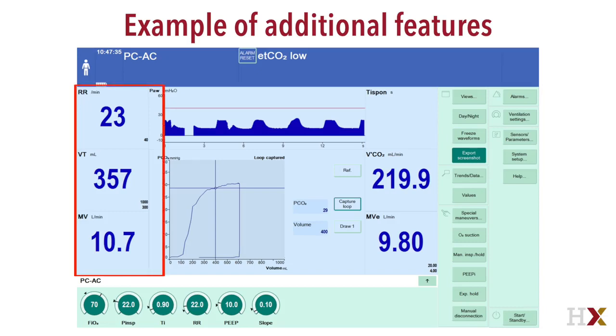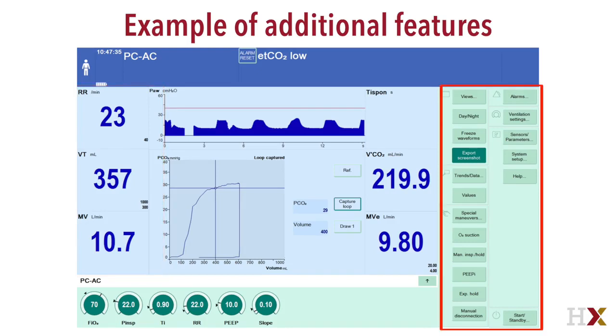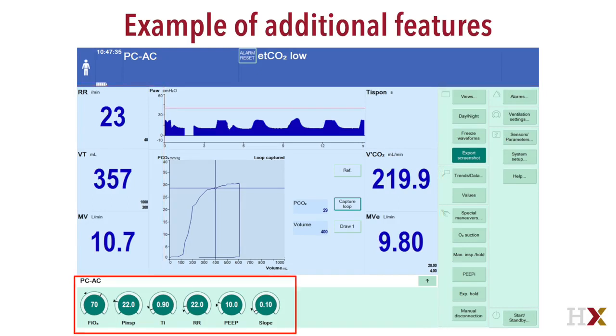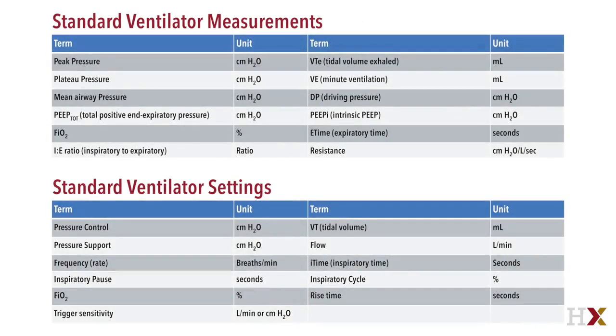Again, monitored values on one side and software buttons on the other side, and the ventilator settings are along the bottom. For this ventilator, the silence button is not on the screen, it is actually a hardware button on the physical monitor itself.